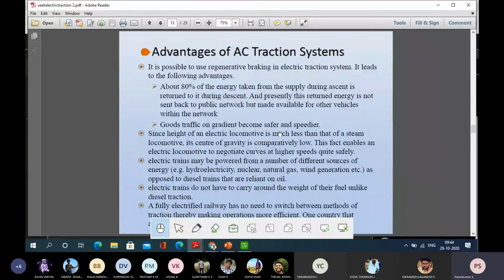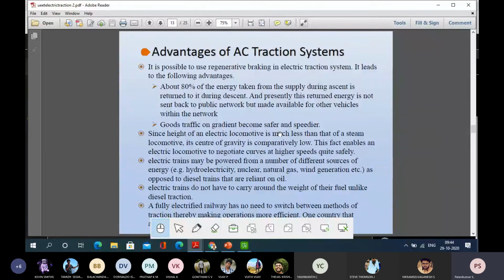If you have a steam engine or diesel locomotive, the vehicle has to carry its own energy. Whereas here we are going to tap electrical energy from the overhead transmission line only. So automatically, the energy can be interconnected. We have a very good grid structure throughout India. We have an electric grid.